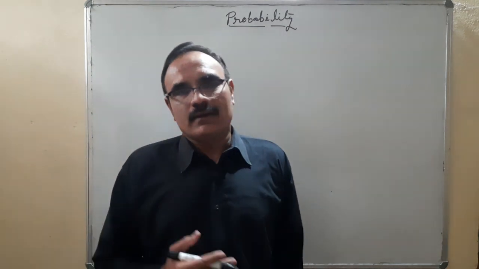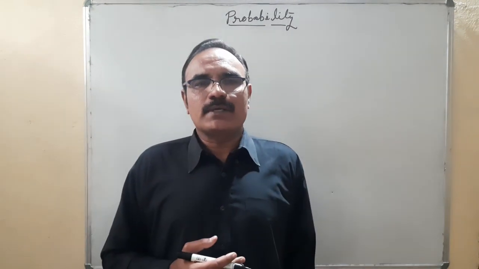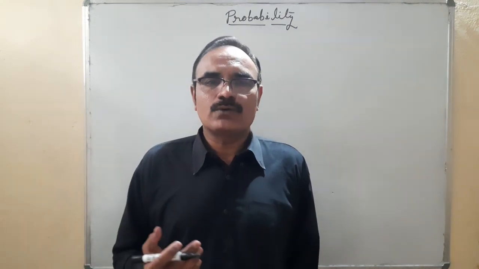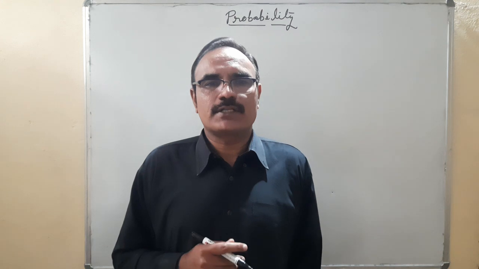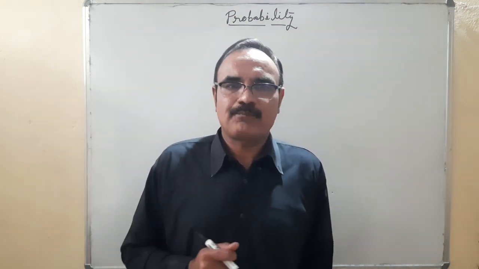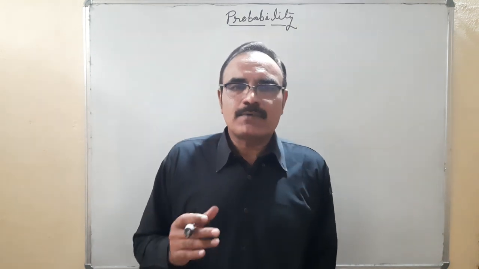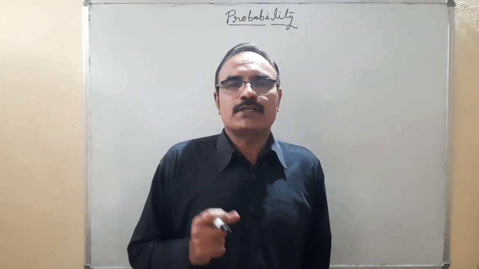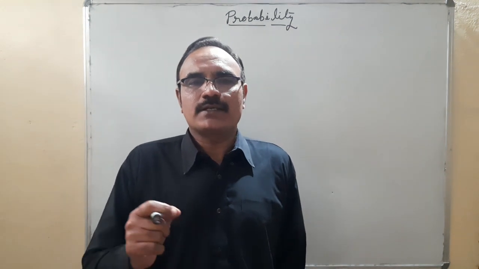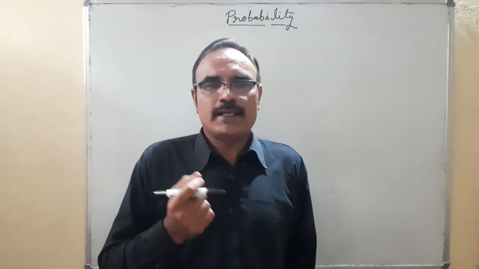In all these examples, it may rain today, yes or no. So these are doubtful questions. That means these are the chances of rain today or that it will not rain. When we use the term chance of something, the meaning is probability.